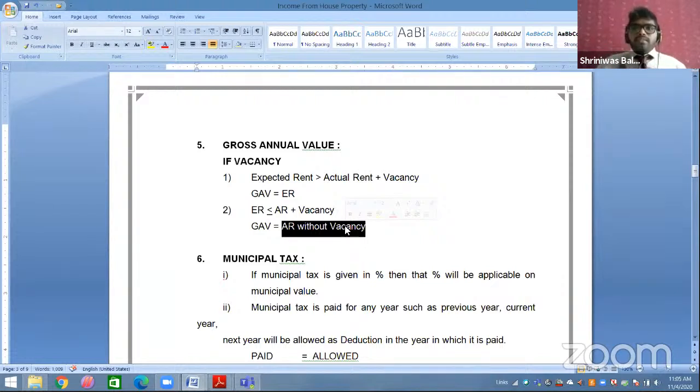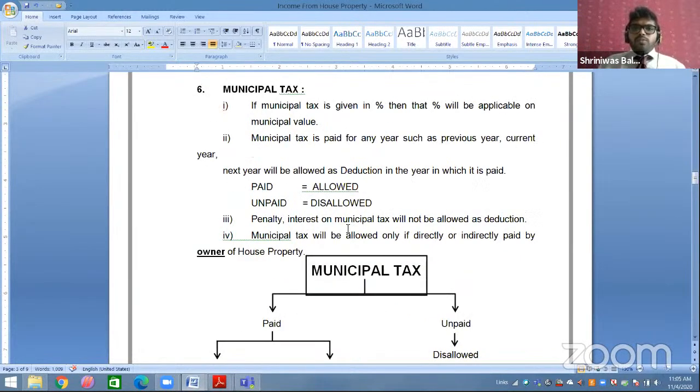So what is the point here? At the time of comparison, you have to consider both actual rent as well as vacancy. But at the time of recording, you have to take only actual rent, that is, without vacancy. Students, even if some of you have not understood this vacancy concept, I will try to cover it with one sum. Even if you have a doubt, like 80% understood, 20% not understood, I will help, don't worry. So now go to the next provision.